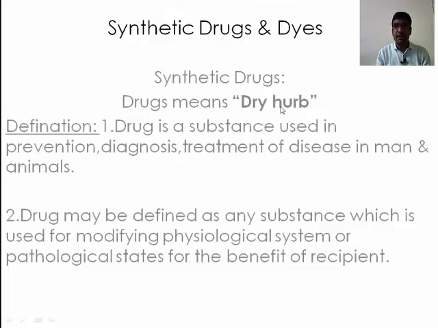The drug means the dry herbs. Definition of the drug: it is a substance used in the prevention, diagnosis and treatment. Prevention means to prevent the patients from becoming ill. Diagnosis means to detect it, and treatment means to cure the patients, in man and animals. The second definition is: a drug may be defined as any substance which is used for modifying the physiological system or pathological states for the benefit of the recipient.